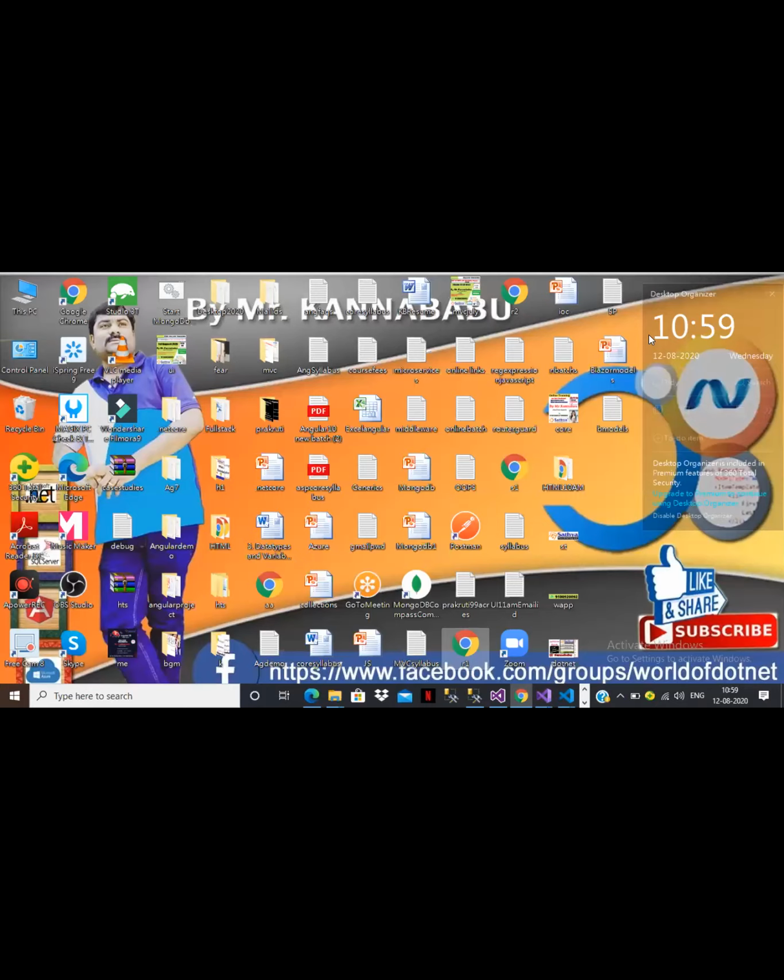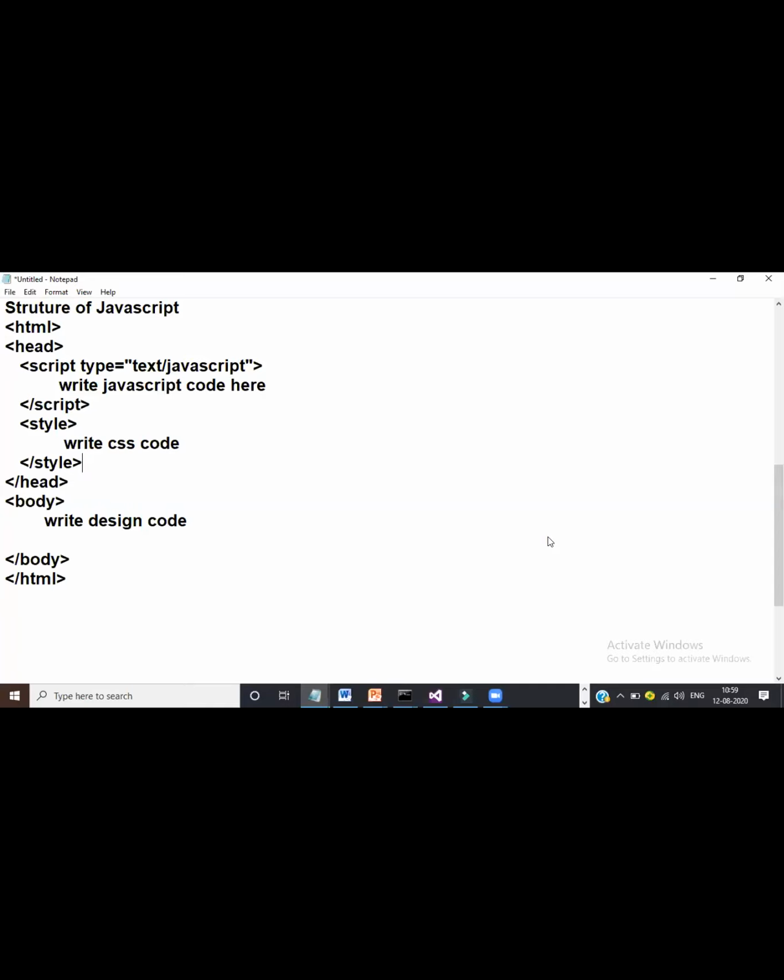Okay, thank you. JavaScript's main purpose is to perform operations or write some logic. CSS's main purpose is to apply styles. If you want to apply styles, meaning appearance, look and feel, take the support of CSS. For logic, take the support of JavaScript.